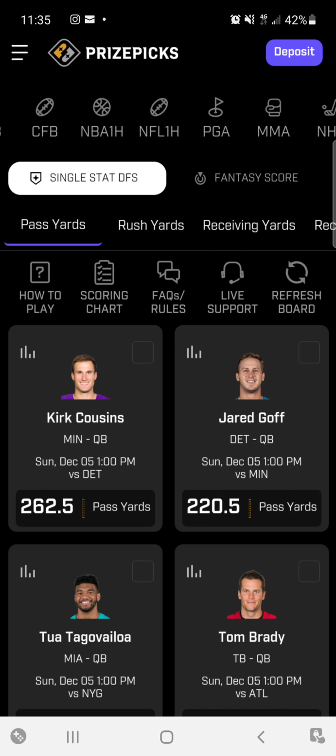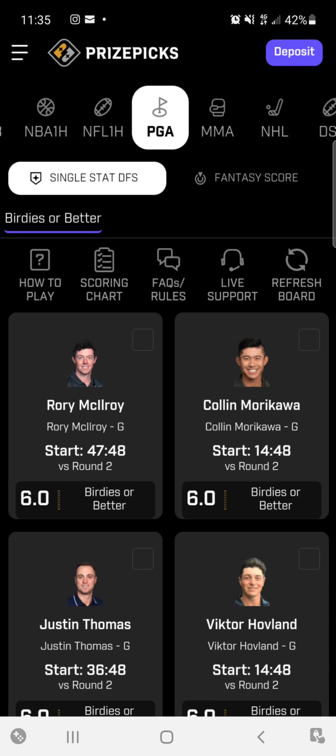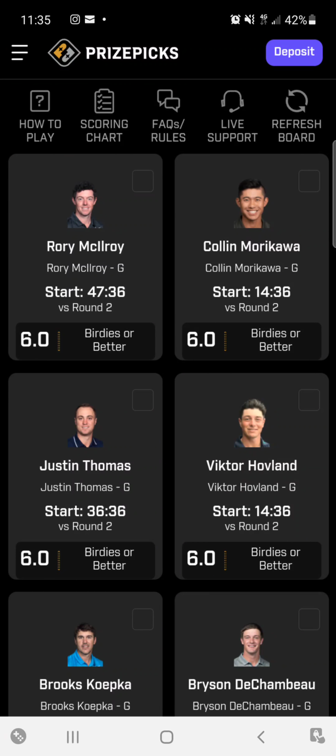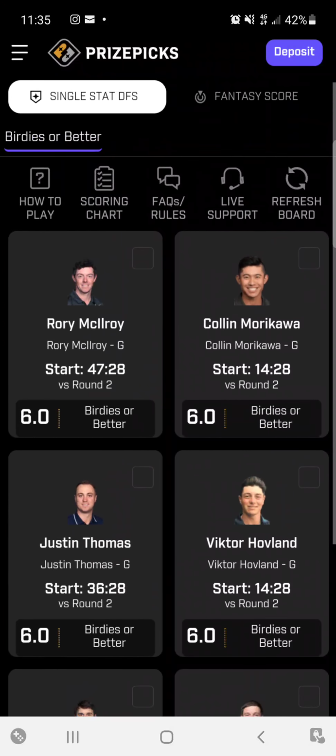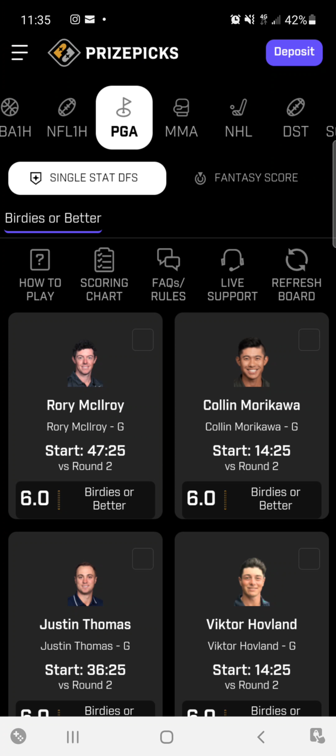Another one that's fun if you're into PGA, some of these stats are pretty cool. This round has already started, but they usually have greens in regulation and different things like that, fairways hit, different aspects of the game. If you look online, you'll see a lot of charts that have that information on it, and you can make a pretty good projection on that.